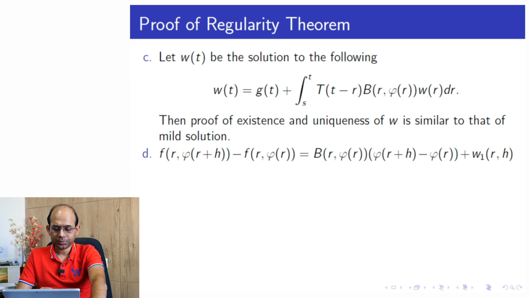And now we consider f(r, phi(r+h)) minus f(r, phi(r)).